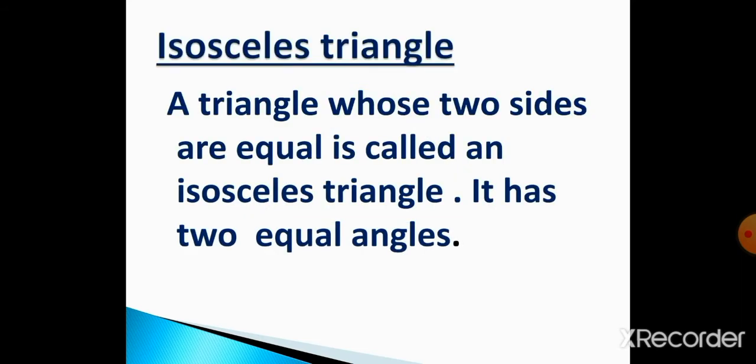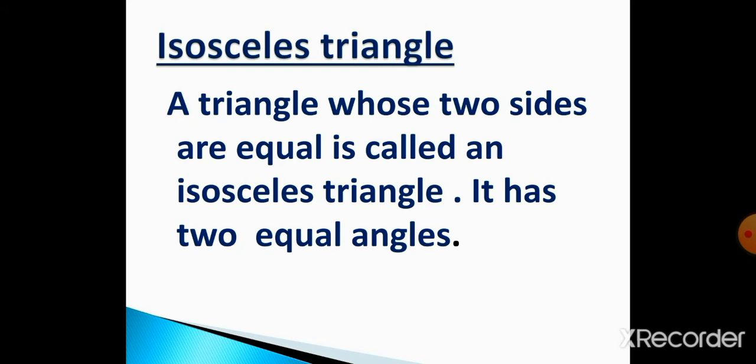Isosceles triangle. A triangle whose two sides are equal is called an isosceles triangle. It has two equal angles also, and it's very interesting. You know, when you draw an isosceles triangle, you will see it is like a cone ice cream. See, the two sides are equal, and one side is smaller.